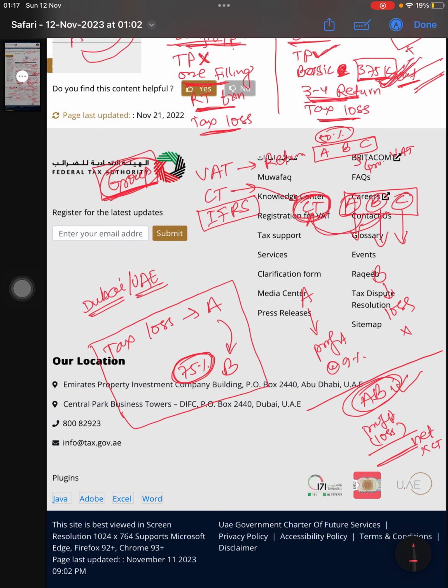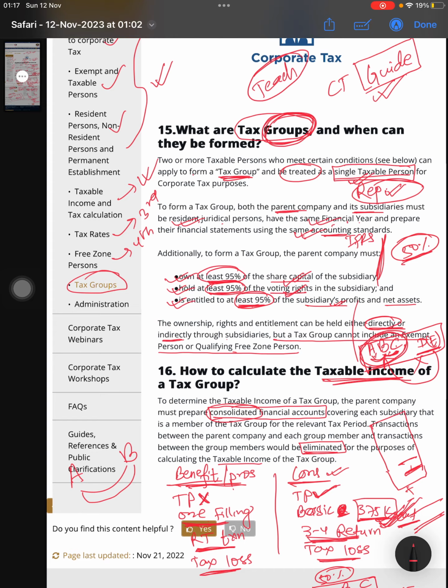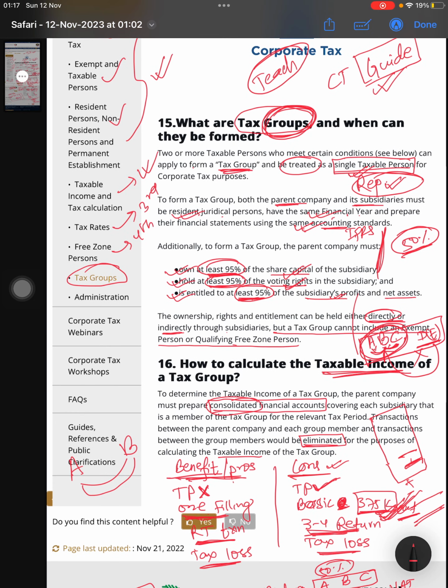And if you are very large entities with a lot of related party transactions, or intergroup transactions, then better to form the tax group. So this is the concept of tax group. Let me complete this one, and then I will guide you on this administration related things.